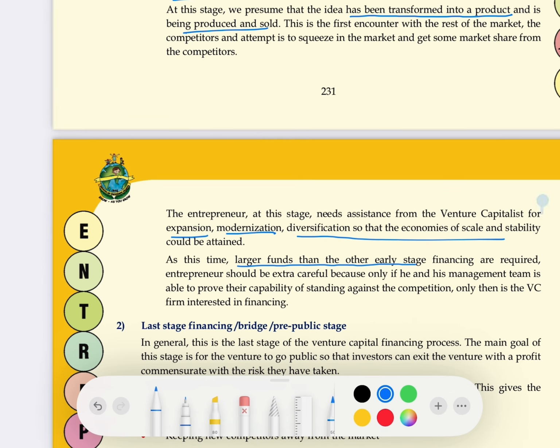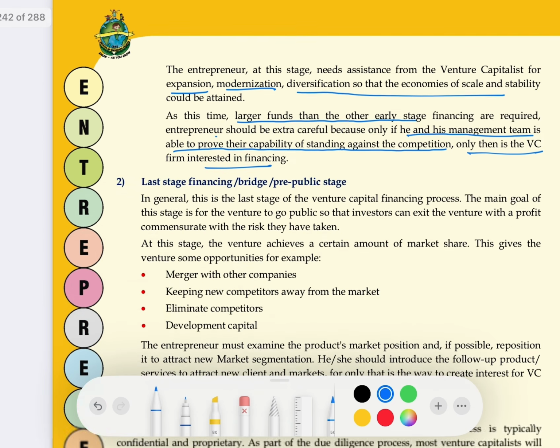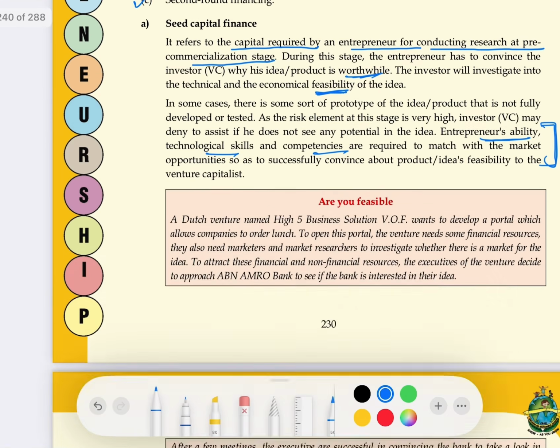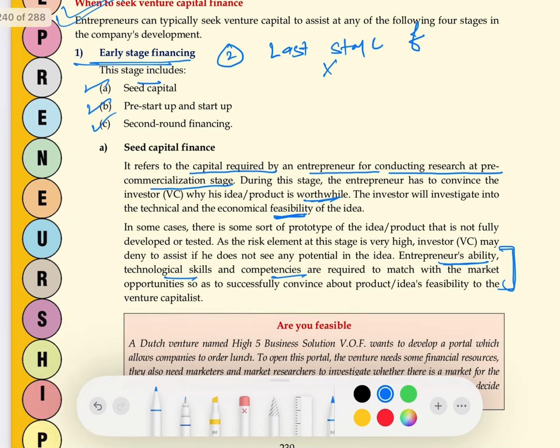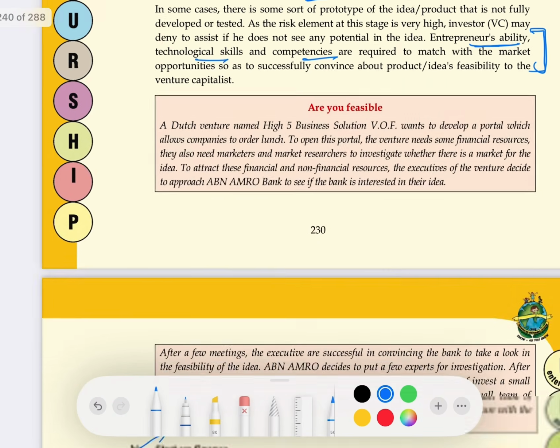So what does VC see here? The VC sees whether the team is able to provide the capability of standing against the competition. Only then will the VC put in the next amount of funding. So what will VC see? Whether you have the capability to withstand market competition. If it feels you can, only then will VC invest further in your business. Then the last stage. As I told you, there are two stages: one is your early stage, the other is your last stage. So these were the three parts of the early stage. Next is the last stage.